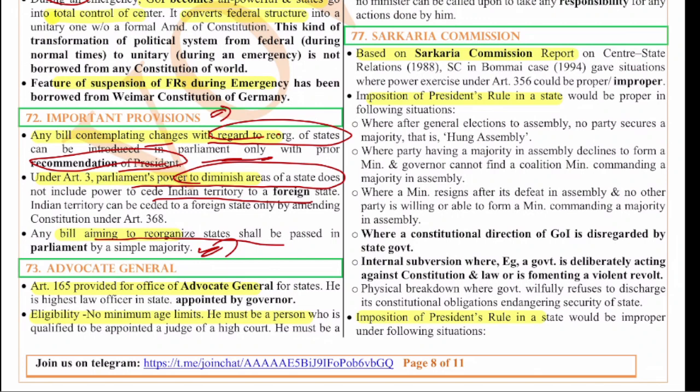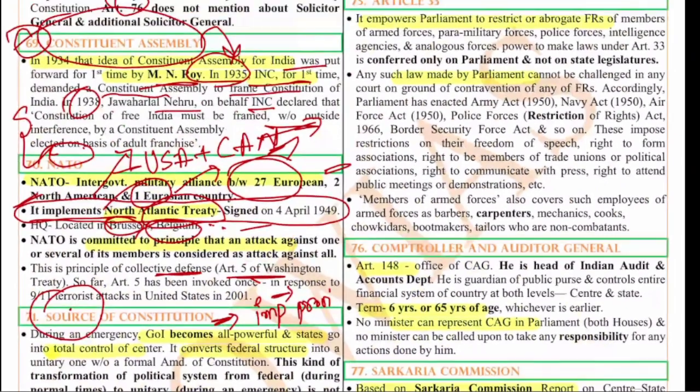Next is about the Advocate General. So the Advocate General is the highest law officer of a state, just like the Attorney General. Article 165 provides for the office of Advocate General, and he is appointed by the Governor. Just like the Attorney General is appointed by the President, the Advocate General is appointed by the Governor, and there is no eligibility criteria or anything. The thing is that he will have the post till he enjoys the confidence of the Governor. That is the only thing.